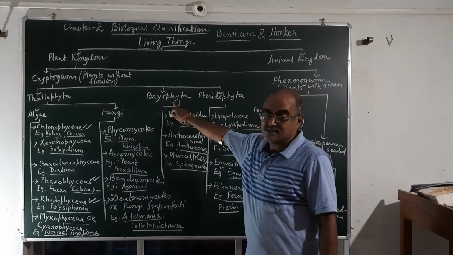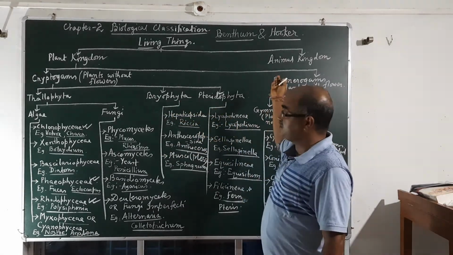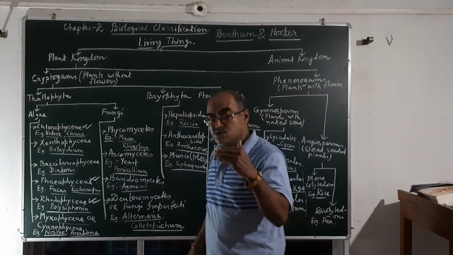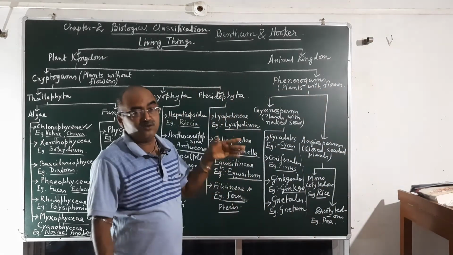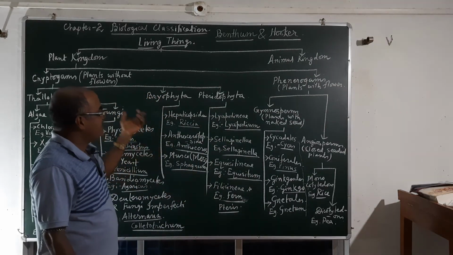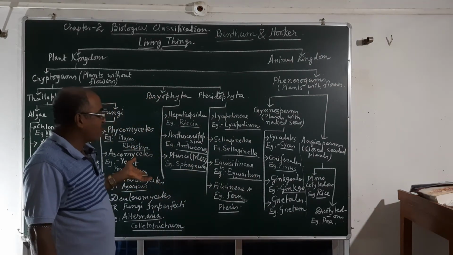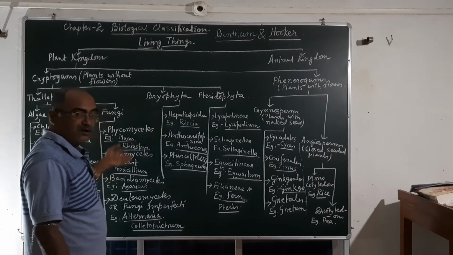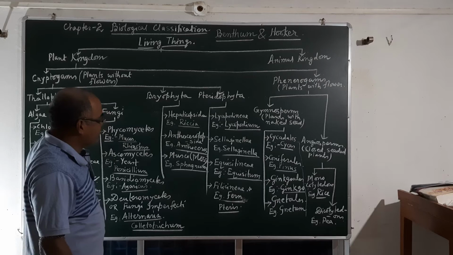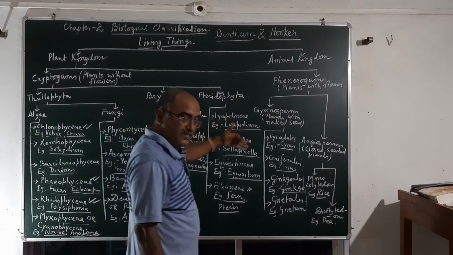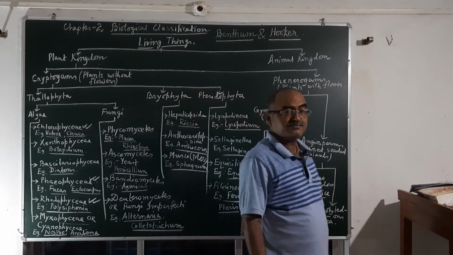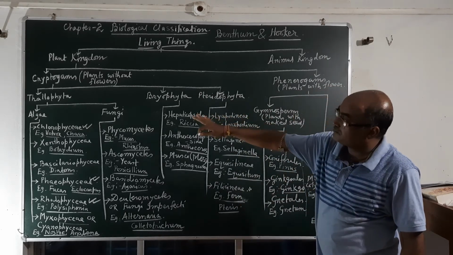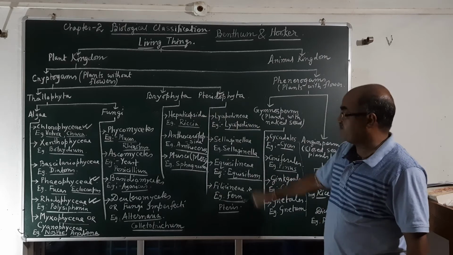In Bryophyta what things are we getting, we will study in comparative anatomy. In Bryophyta there is no root, only a root like structure, that is the rhizoids, and a leaf like structure, called frond. But here we are not getting any root like or leaf like structures. Here we will get leafy structures. Up to this our cryptogams classification is finished.